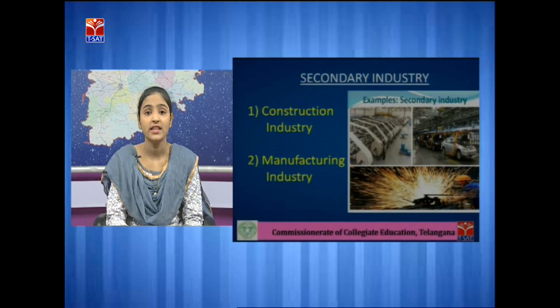So this industry is related to construction works, and in this industry they use the final products of other industries like cement, bricks, steel, etc. Manufacturing industry. Manufacturing industry is an industry that is concerned with the manufacturing of goods or conversion of raw materials into a finished product. Manufacturing industry uses the final products of other industries like extractive industry, and the products which we use in our daily life are produced by this manufacturing industry.